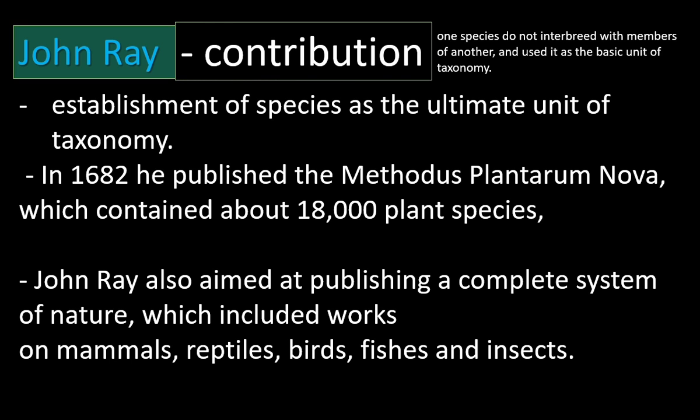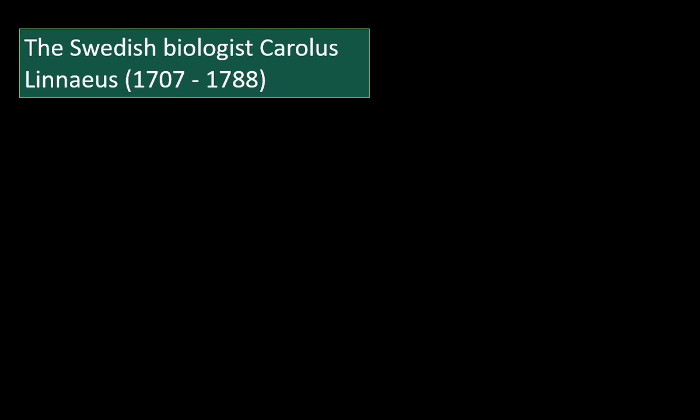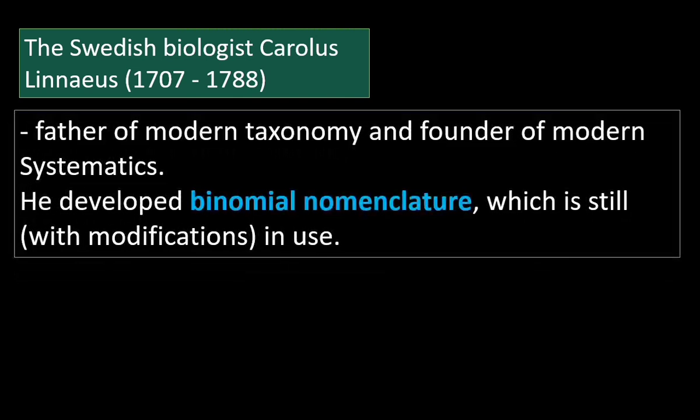John Ray also aimed at publishing a complete system of nature. System of nature includes the classification of plants and animals. His work includes the classification of mammals, reptiles, birds, fishes, and insects. The contributions of Carolus Linnaeus is also important in the development of taxonomy. He is the father of modern taxonomy and founder of modern systematics.